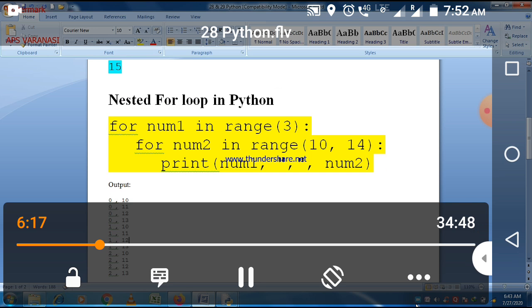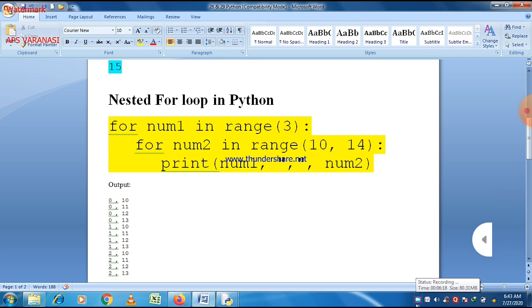Now first of all, let us see what is going on here. For num1 in range 3: num1 is a variable name, for is a loop keyword, in is again a keyword, and range is a function in which we define only a single value, 3. And why do we define value 3 here? Because it basically takes three values, 0, 1 and 2.